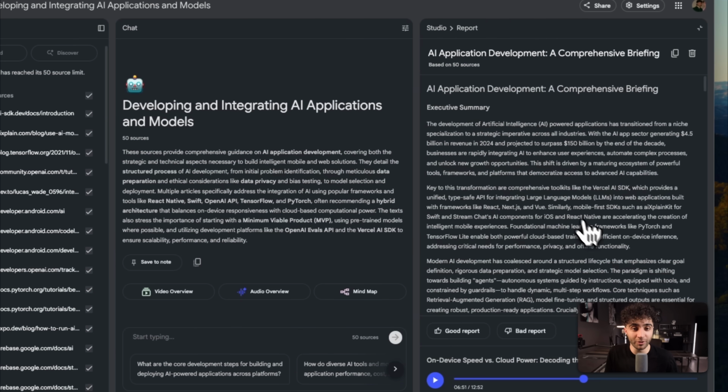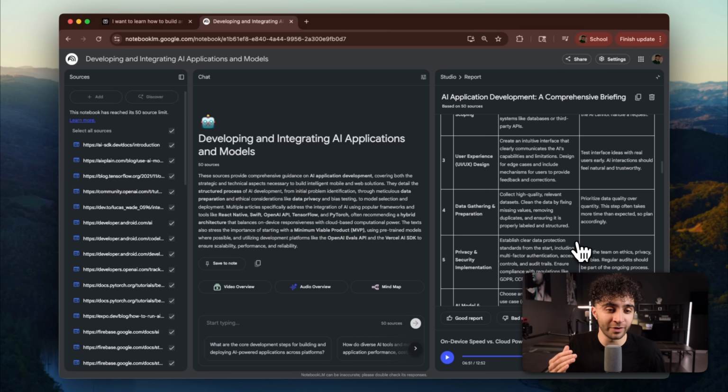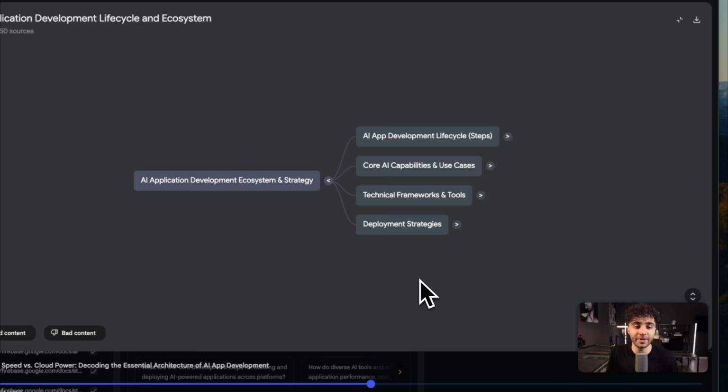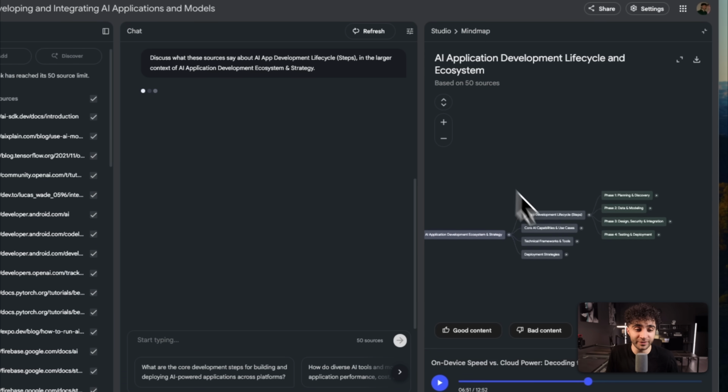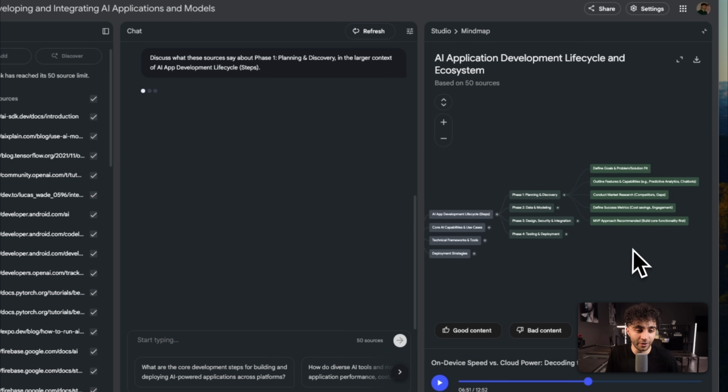Now let's look at the report section. If you scroll through here, it gives you a brief summary of everything that you went over as well as a chart. This is amazing. Now we can click on the mind map. That's super interactive. If you click on any one of these, it just goes into more depth on what exactly you're trying to learn.